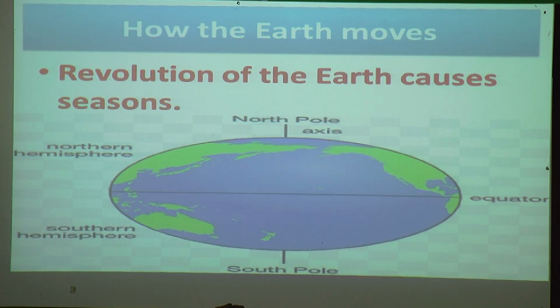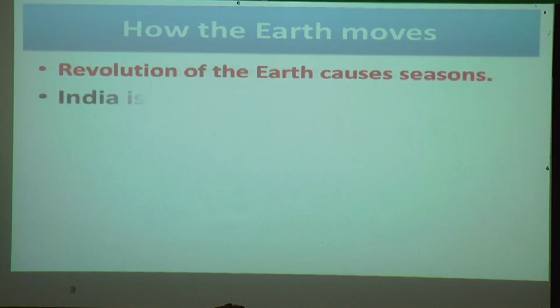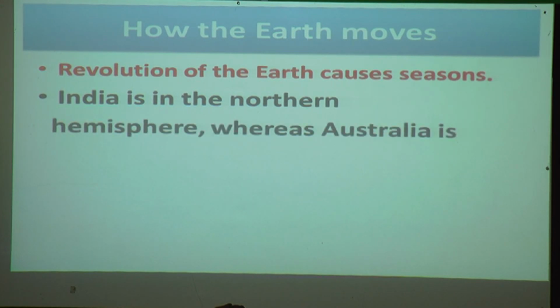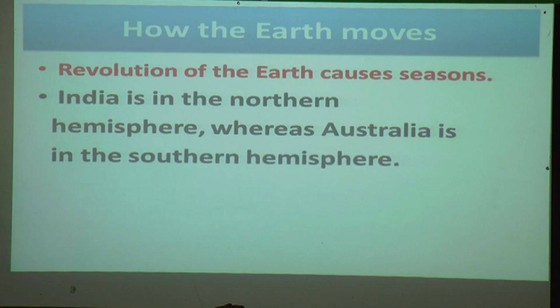Upside is the north pole, down is the south pole. The upper part is called the northern hemisphere and the lower part is called the southern hemisphere. India is in the northern hemisphere, whereas Australia is in the southern hemisphere.